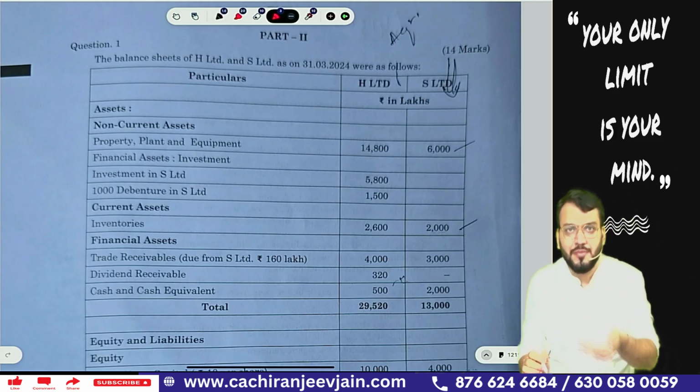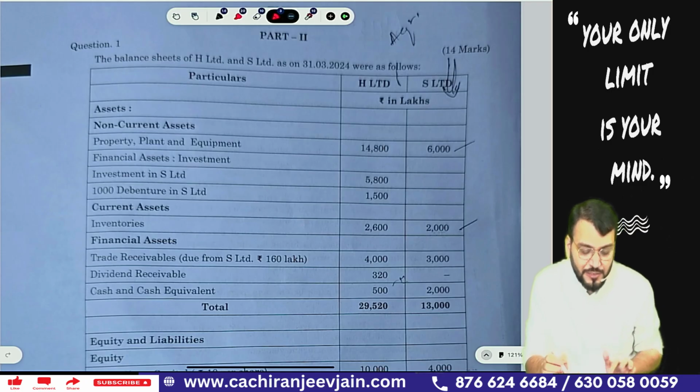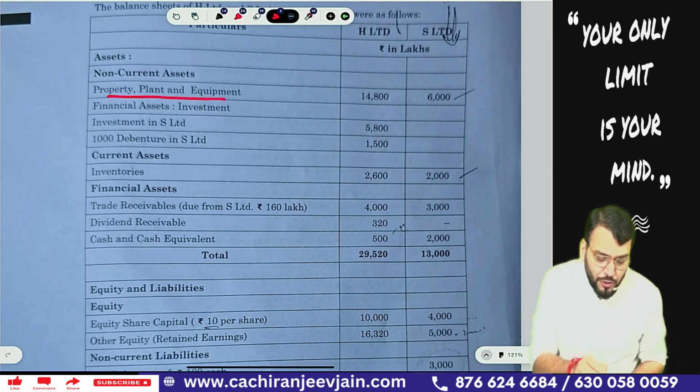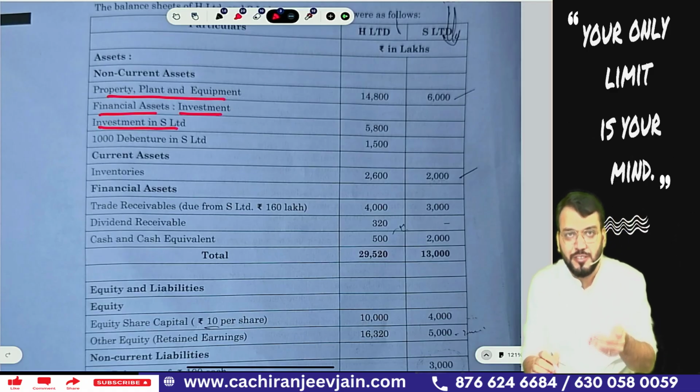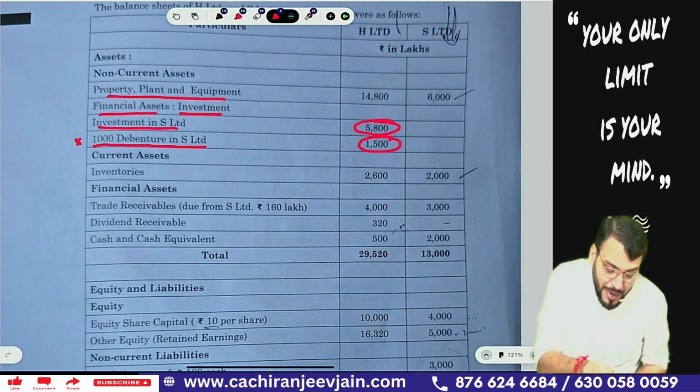Let us discuss. The balance sheets of H Limited and S Limited as on 31st March 2024 were as follows. You can see the balance sheet has been given. You can see property, plant, equipment, financial asset, investment in S Limited. Of course, investment in S Limited means investment in equity shares of S Limited, and this will become the purchase consideration. Then 1000 debentures in S Limited, 1500. This is the point where you might have made some mistake.